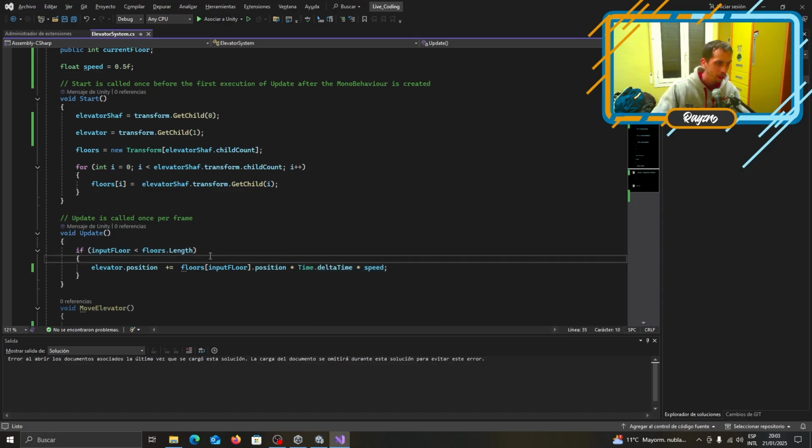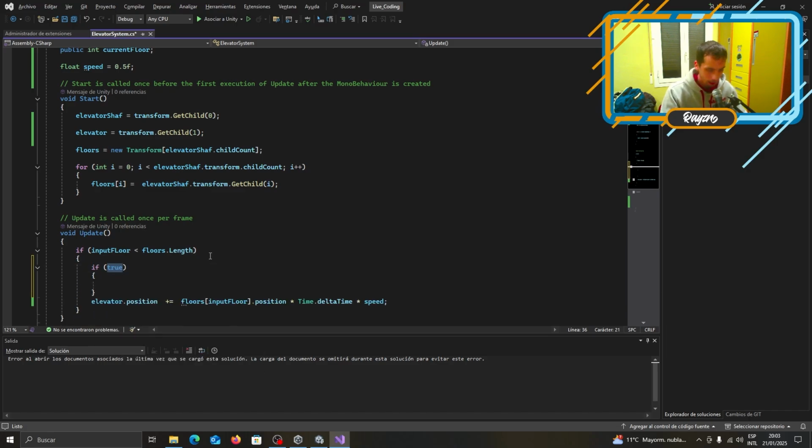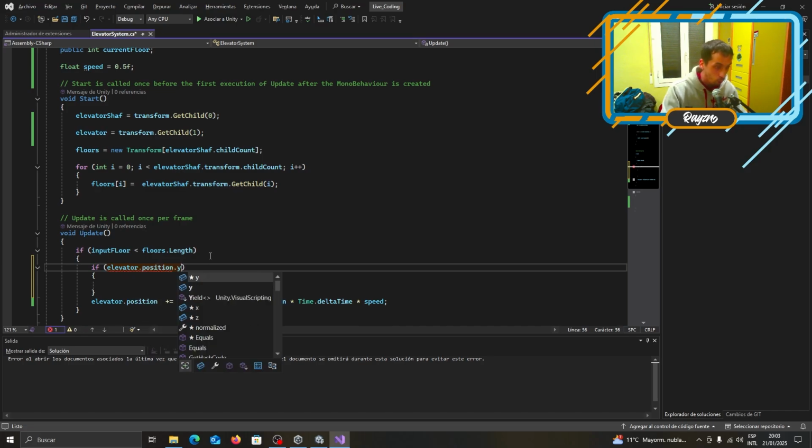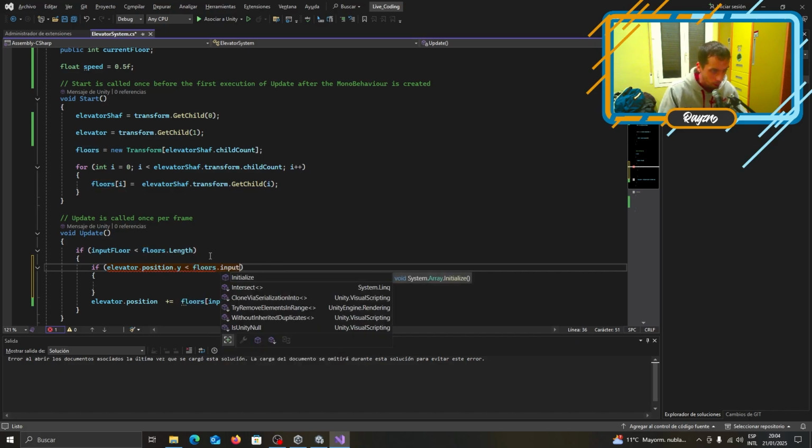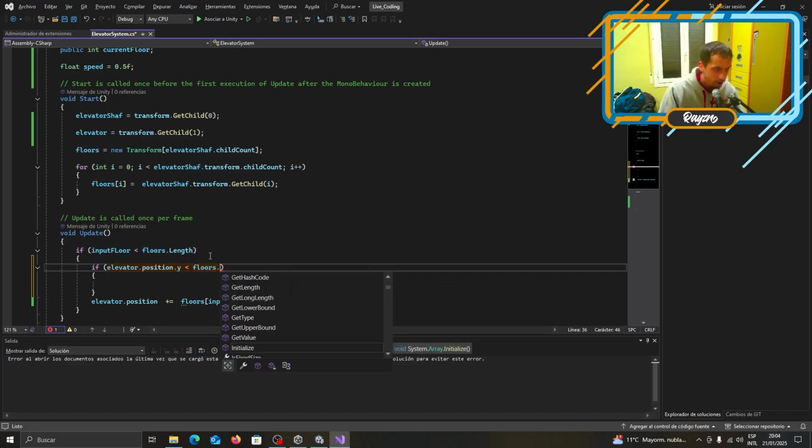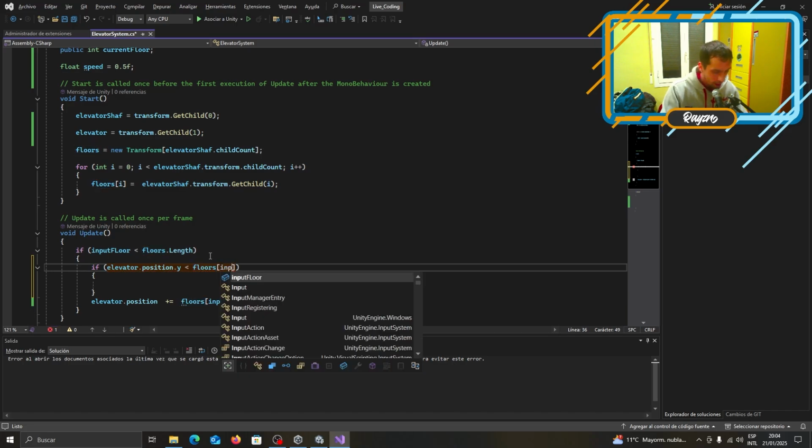So, and now if elevator position y is minor, okay, so if elevator position y is minor, then floors input floor.